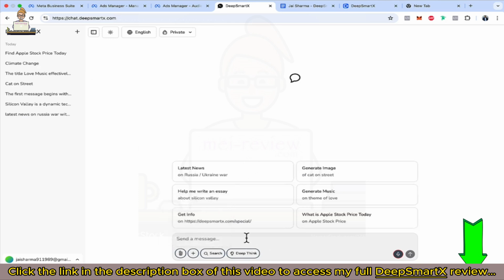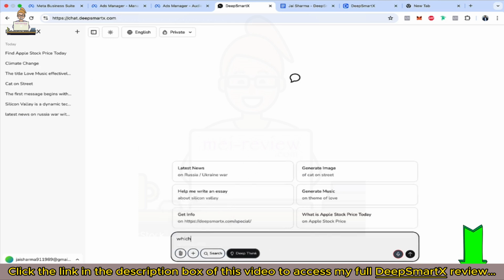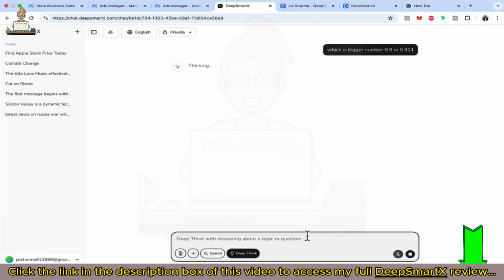Now, let's just show you DeepThink first. Which is the bigger number, 0.9 or 0.911? If you remember, this was a problem in which ChatGPT gave a wrong answer and DeepSeek actually gave the right answer, and that's how DeepSeek became big. Now we are giving the exact same problem.